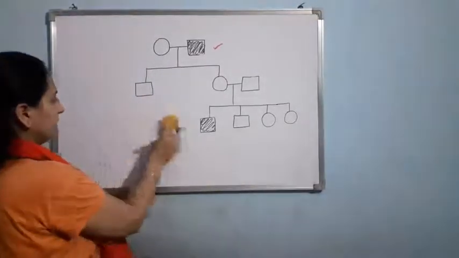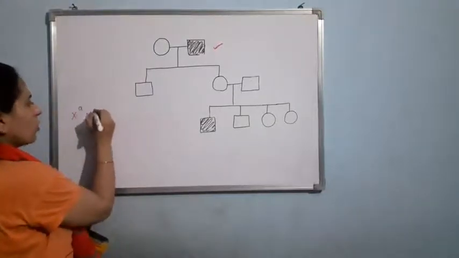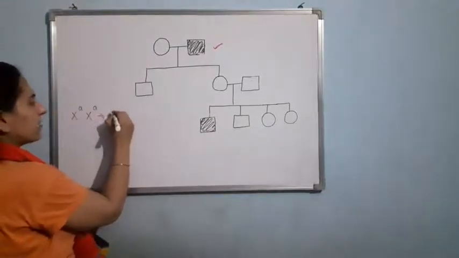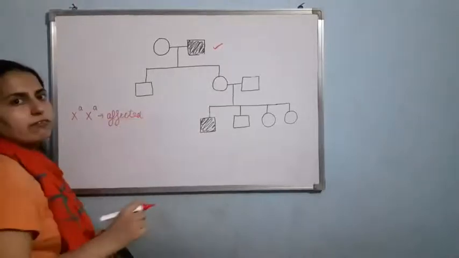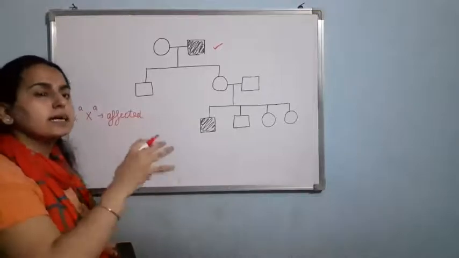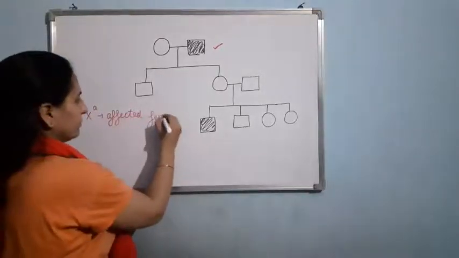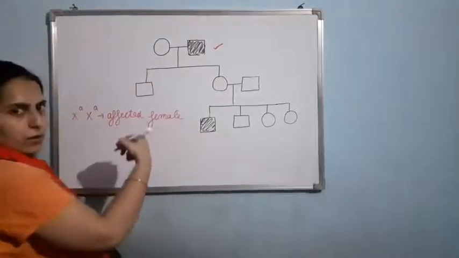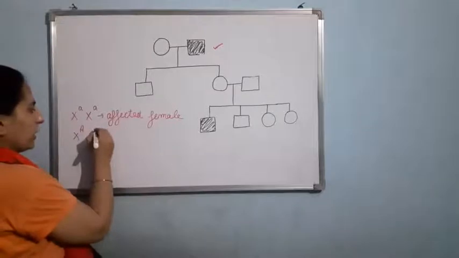Let me write it again. X small a X small a, it will be affected female. Now we have to mention male and female as this is sex-linked disorder. XX means female. Second probability is there, X capital A, X small a.